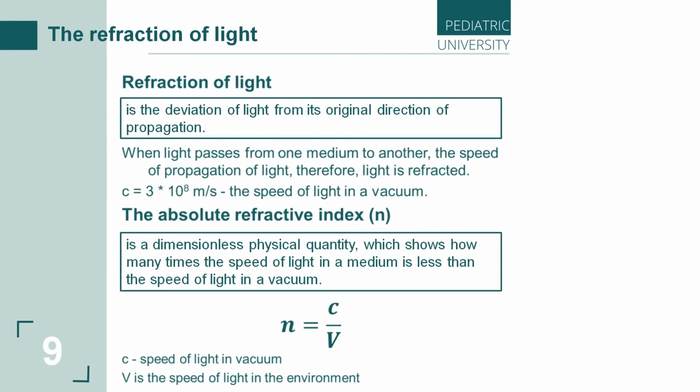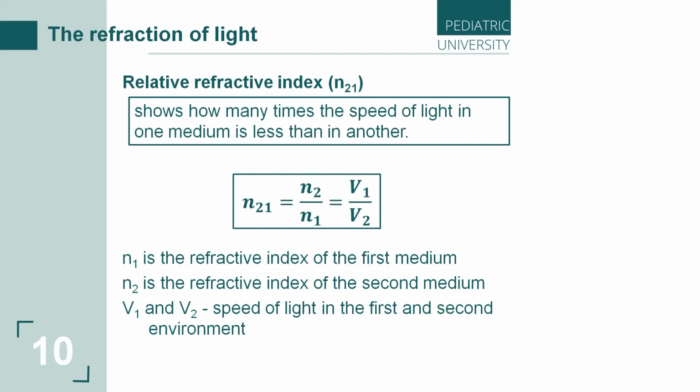So let's talk about another physical quantity that can help us in understanding and explaining what happens when we compare two different media. So this is the relative refractive index. When a ray passes from one medium to another medium, the velocity of light changes.